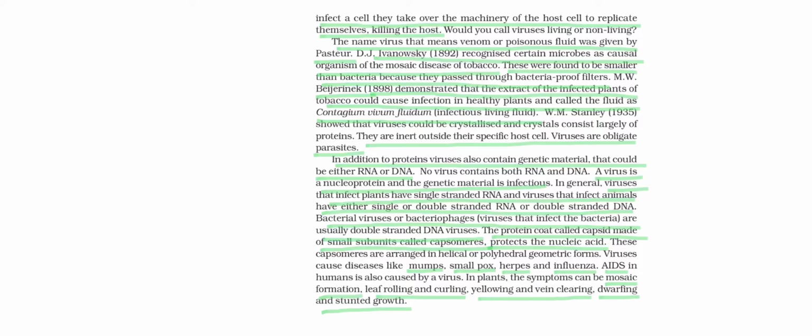Now, certain viruses cause diseases like mumps, smallpox, herpes and influenza. Even AIDS, we all know, is caused by HIV, that is human immunodeficiency virus. So this is also one type of virus. If we talk about plants, the symptoms can be mosaic formation, leaf rolling, curling of leaves, yellowing and vein clearing, dwarfing and stunted growth. So these are some of the symptoms seen when plants are infected by viruses.